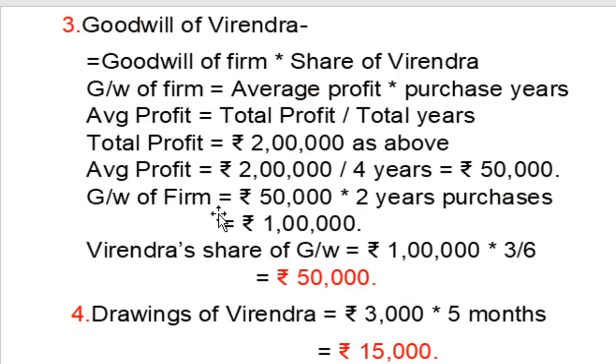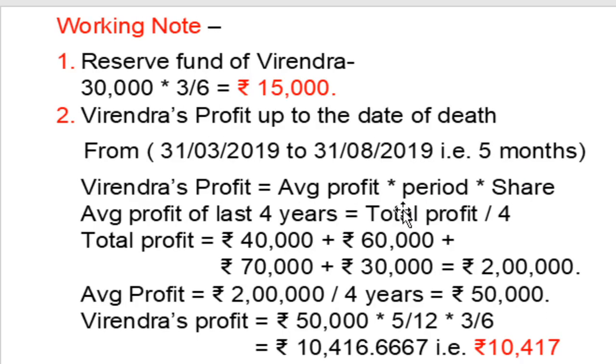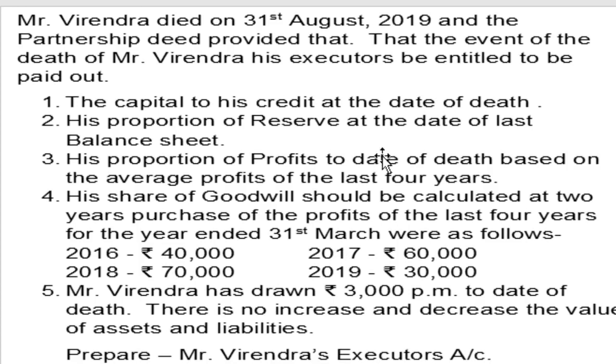Then goodwill of firm is 50,000 multiplied by 2 years purchase. In adjustment number 4 it is given, calculated at 2 years purchase. That base is used to calculate the goodwill on the basis of the average profit method.